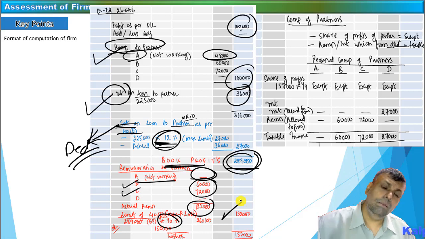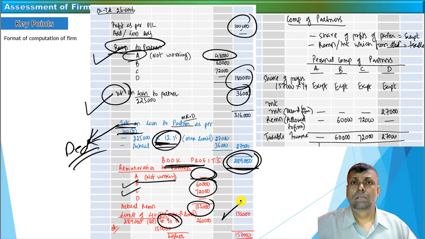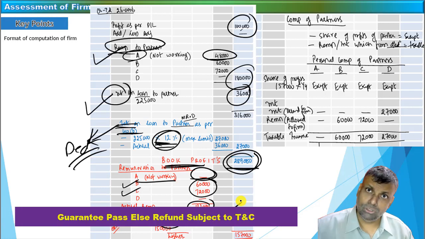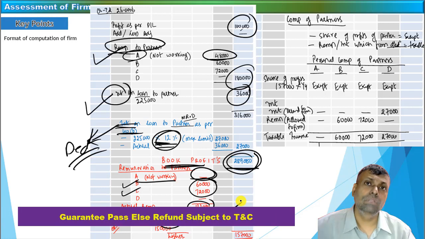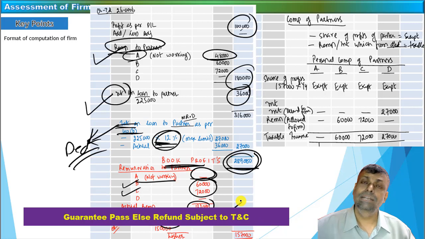Now think about the partner's point of view, that means the personal computation point of view. In the personal computation of the respective partner, friends, the most important thing is that whatever remuneration or interest the firm gets the deduction for, only that amount is eligible for the purpose of taxation in the hands of the partner. I repeat, whatever interest or remuneration the firm gets the deduction for, only to that extent it is taxable in the hands of the respective partner.